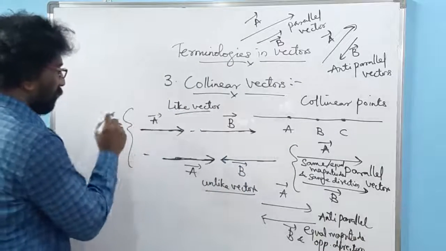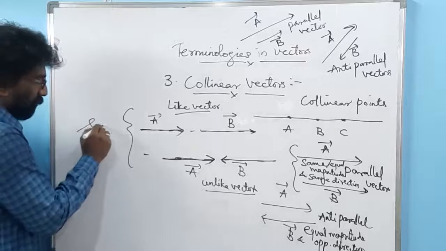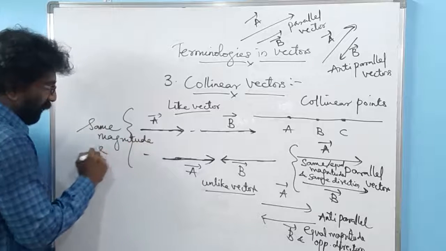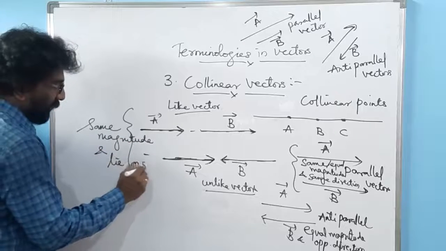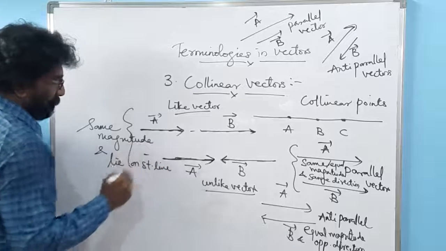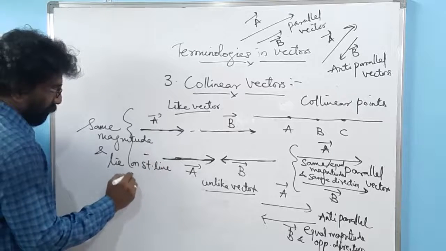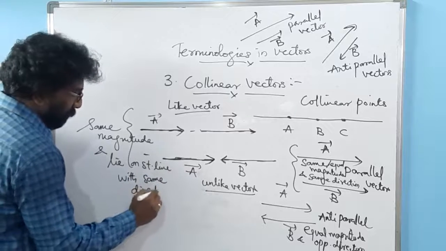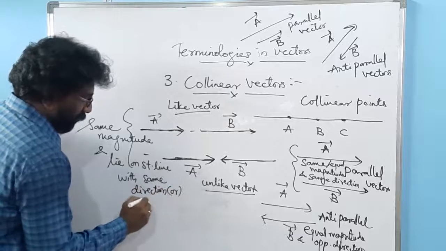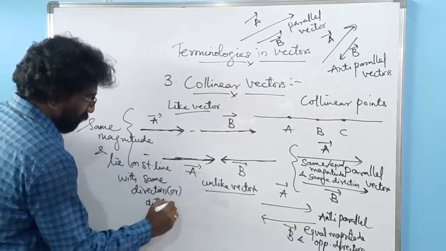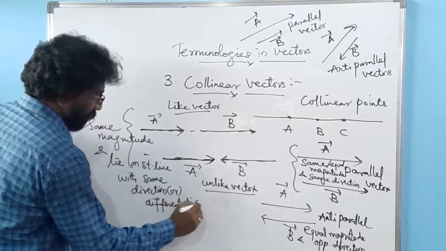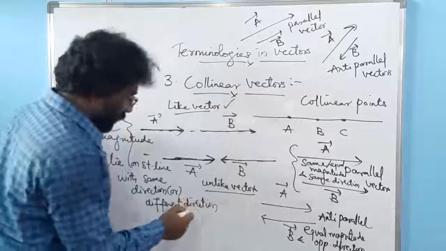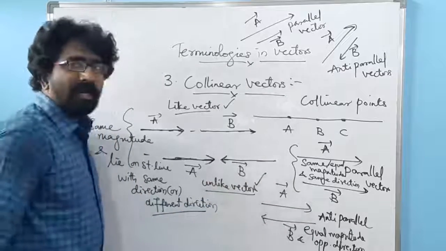Coming to this one, same magnitude and lie on a straight line with same direction or different direction. If it is same direction, we call it like vectors. If it is different direction, we call it unlike vectors.